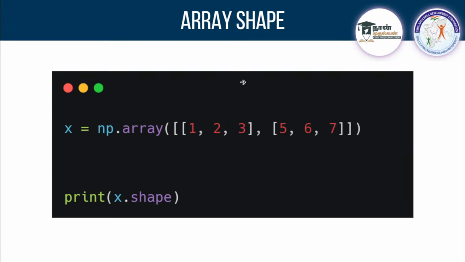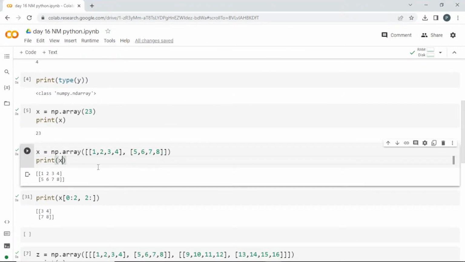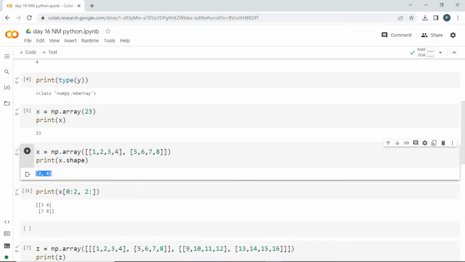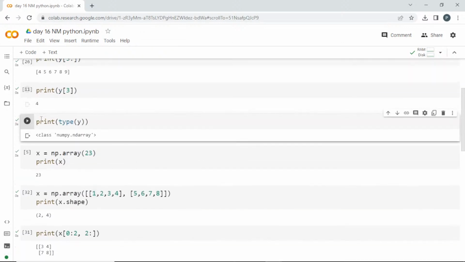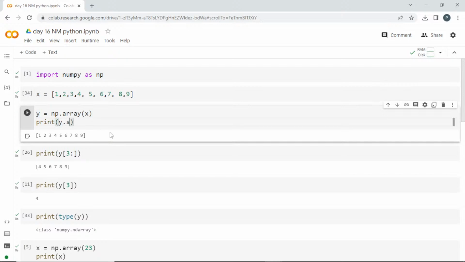So how will you get the shape of an array? If you want that, you can go with dot shape. It is going to give you the shape of it. So here I'll go and check print x dot shape. It is 2, 4. What is the meaning? Can you understand, guys? It is in the form 2 rows, 4 columns. I'll run this also. Here I'll go with dot shape: 9, comma. So only 9 elements are present there.